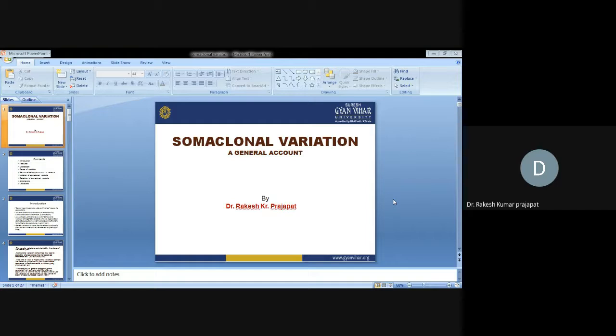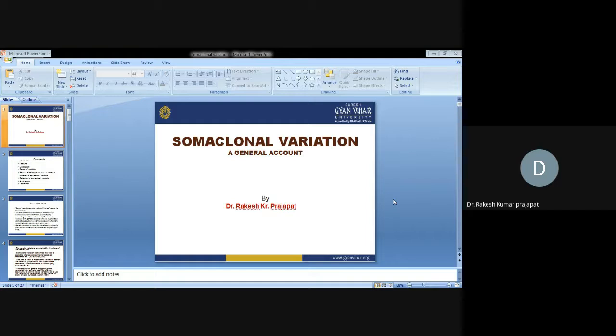Sometimes they give a higher yield compared to the original mother plant. So somaclonal variations are very good for cultivating a particular cell under tissue culture media. How they are generated depends totally on the culture media conditions.